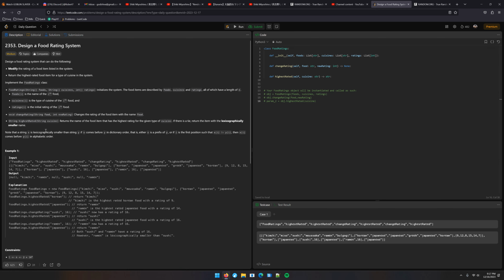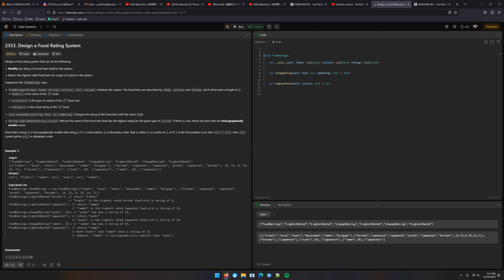So, I've done a problem similar to this. There were different categorizations, but we can just use a dictionary for that. So let's have a simplified class called SingleRating, and it's going to be exactly the same as this, but it's only going to take a single classification.